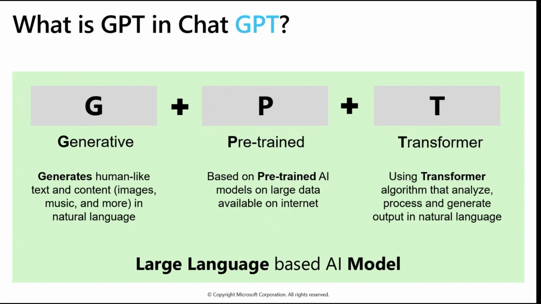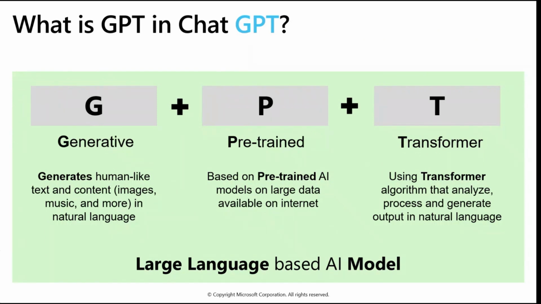Structured format means in the form of tables, in the form of rows, like we store in SQL, Oracle database, and MS SQL. Unstructured data means data stored in the form of files like audio files, documents, images. These kinds of data are called unstructured data. So pre-trained means it is already trained on a large data set, and transformer is basically the algorithm.